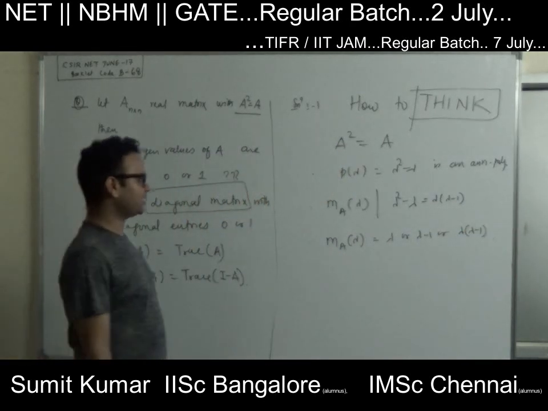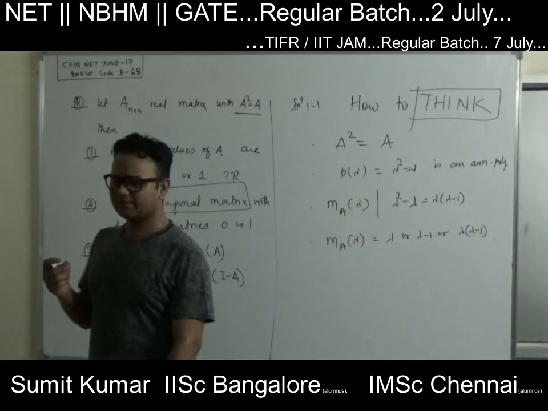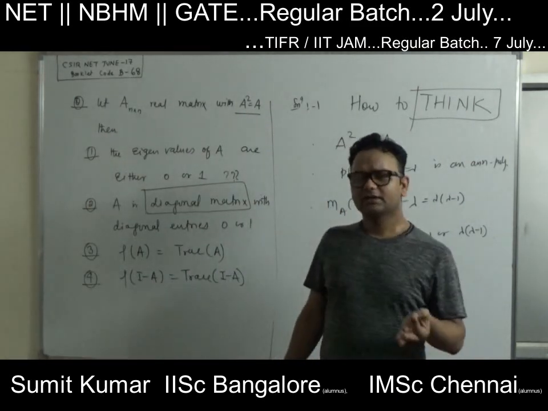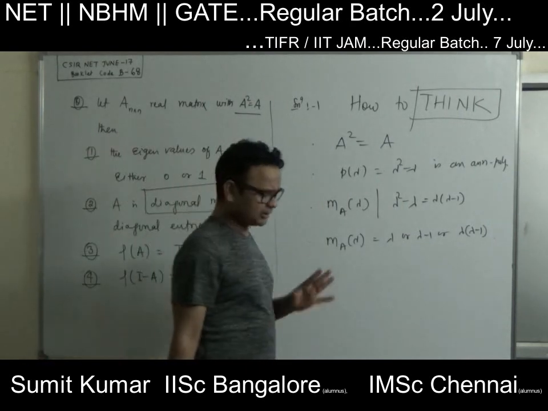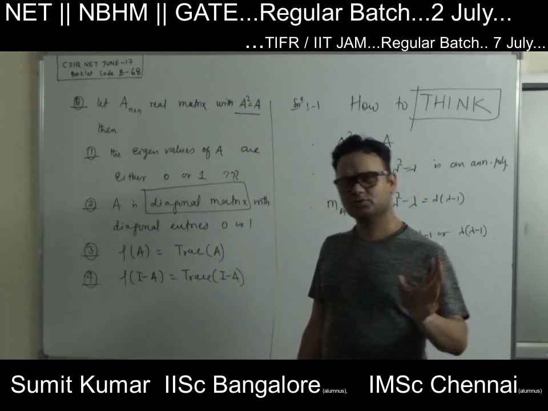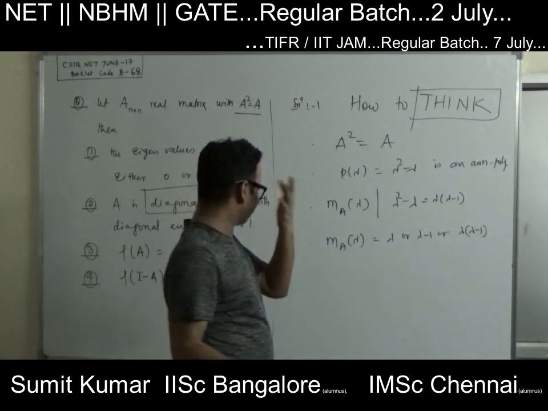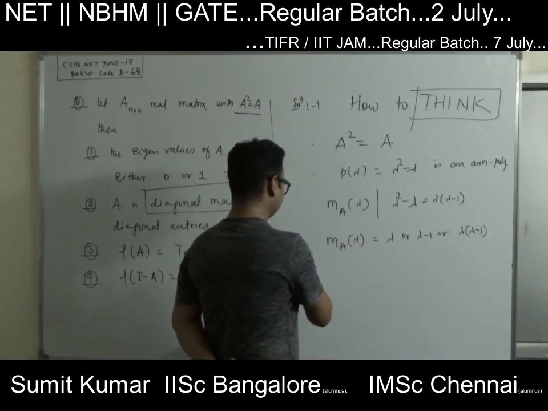And we also recall a theorem: lambda equal to lambda naught is a root of the minimal polynomial if and only if lambda naught is a root of the characteristic polynomial. So the roots of the characteristic polynomial and the roots of the minimal polynomial are the same, but the multiplicity may be different.